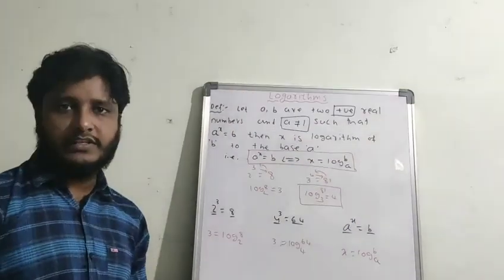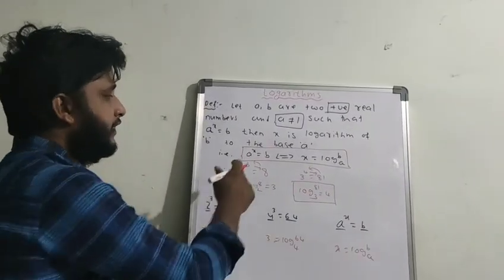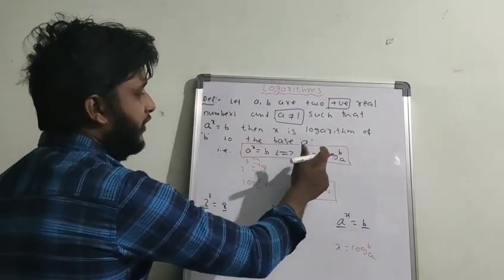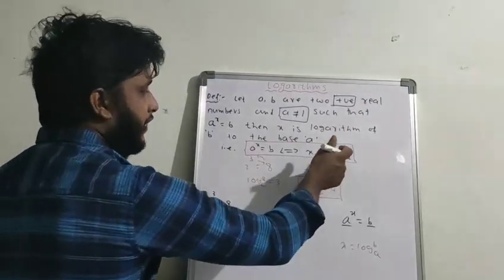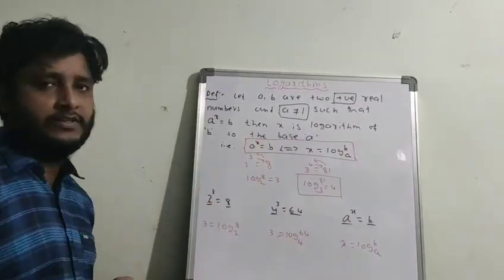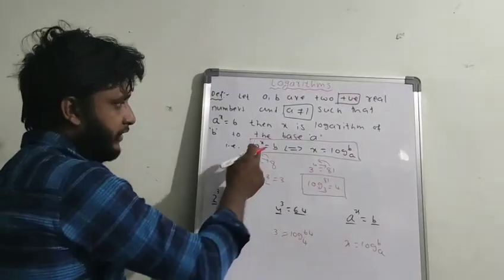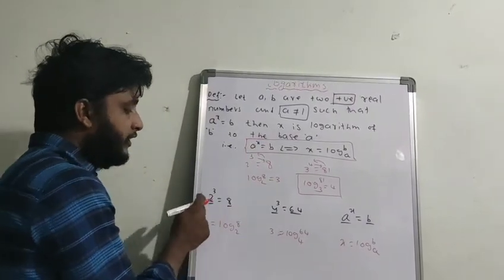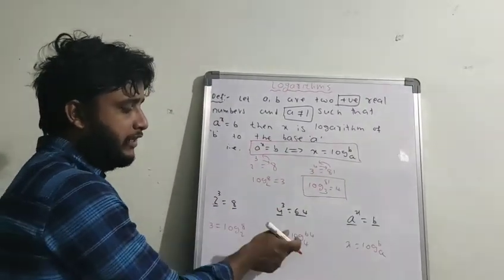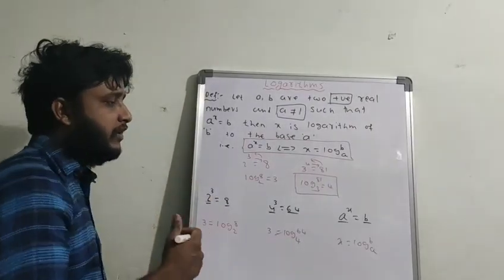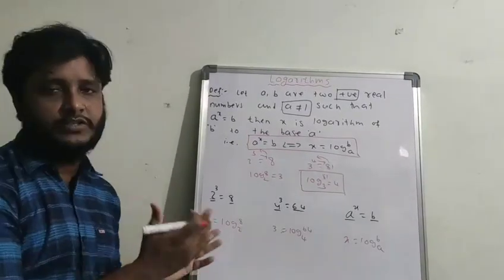This is the if and only if condition. If you see a power x equal to b, you can convert it into the logarithmic form. If you see the logarithmic form, you can convert it into the exponential form. I already explained how exponential equations convert into logarithms, and next I will explain how to convert logarithmic form into exponential form.